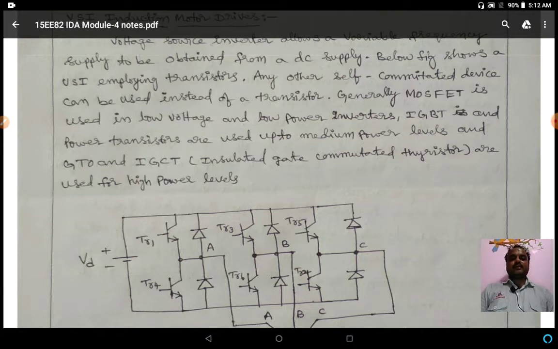IGBT is used for medium power levels, and GTO, gate turn off thyristors, and insulated gate commutated thyristors are used for high power levels.